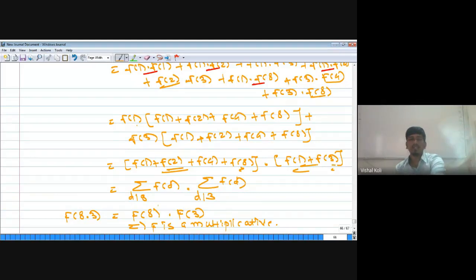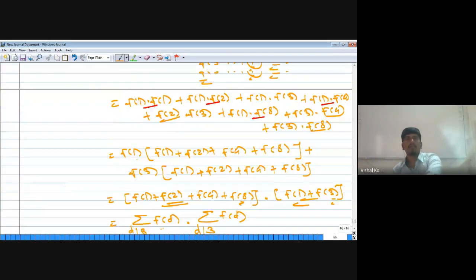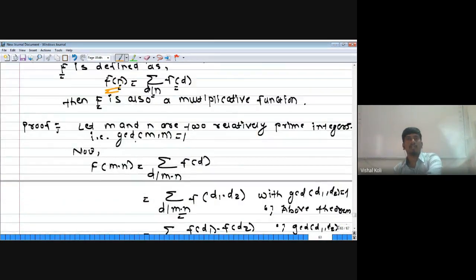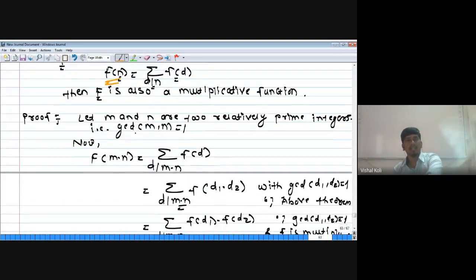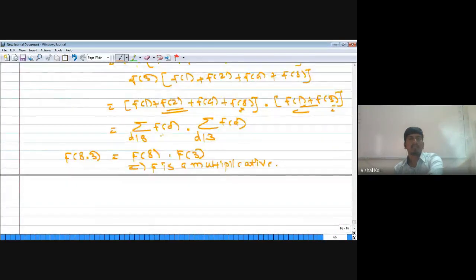Therefore this one is nothing but summation over d divides 8 f of d into summation over d divides 3 small f of d. But from the definition, capital F of n equal to summation over d divides n f of d, is nothing but capital F of n. Therefore, first summation is nothing but capital F of 8 and second one is nothing but capital F of 3. That is, we have proved F of 8 into 3 is nothing but F of 8 into F of 3.